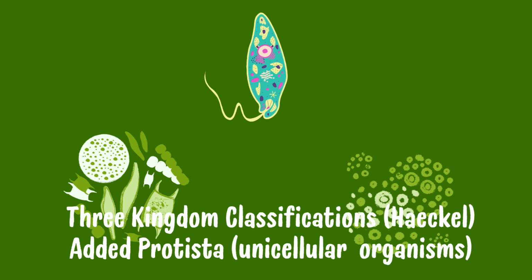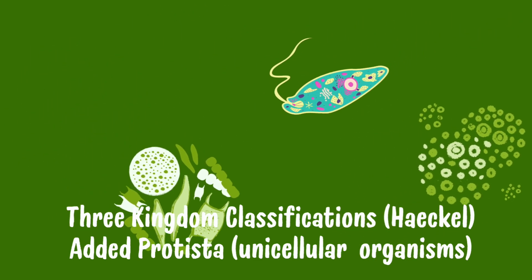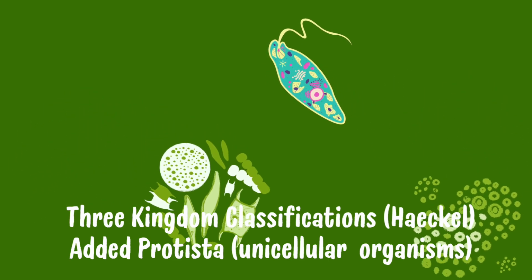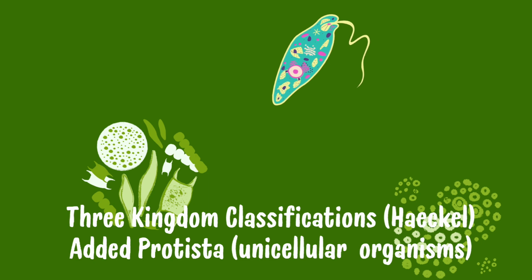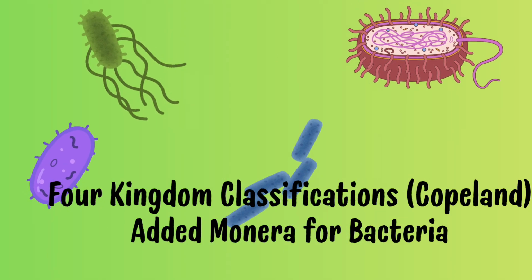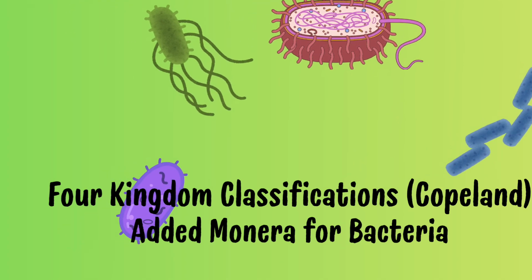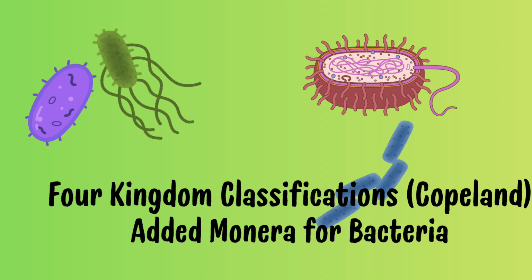Next, Haeckel identified the three kingdom system, where he added Protista, the unicellular organisms. Later, the four kingdom classification system was brought by Copeland, who added Monera for the bacterial classification.